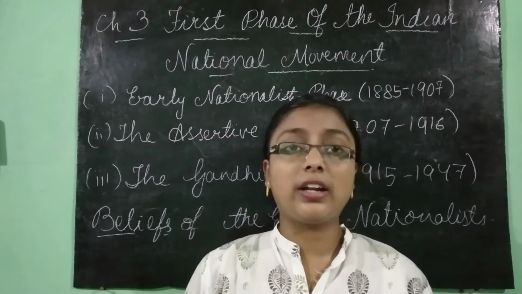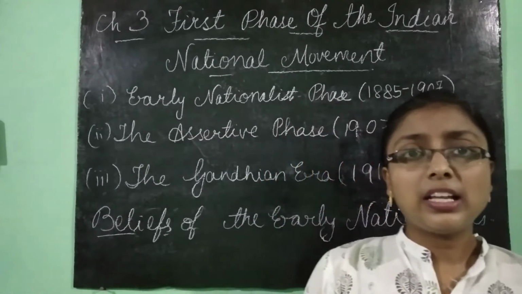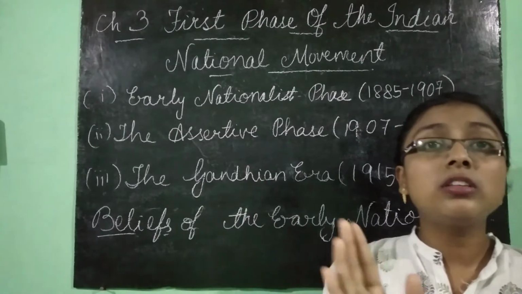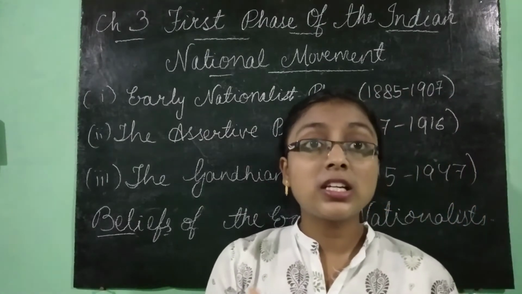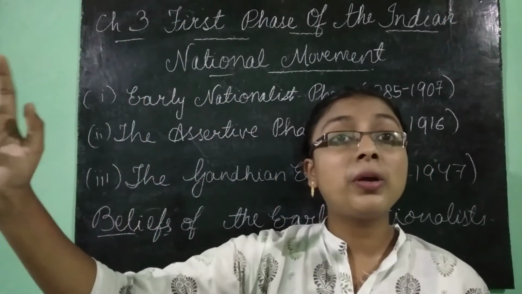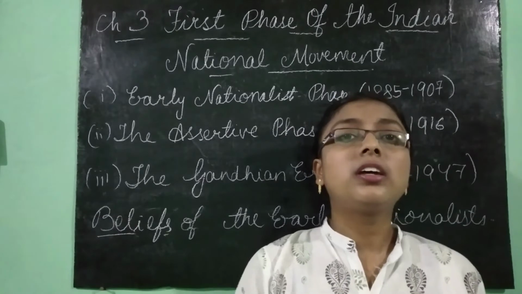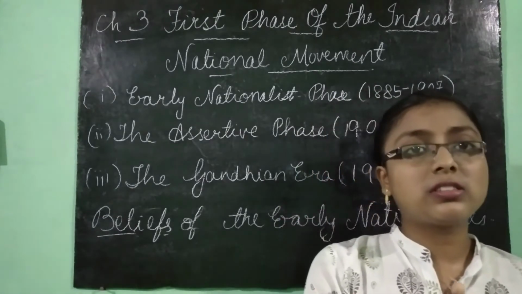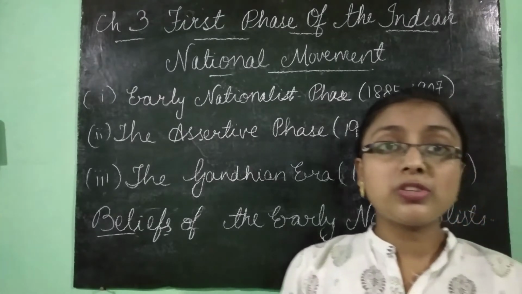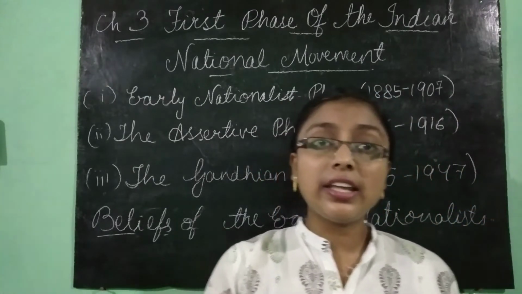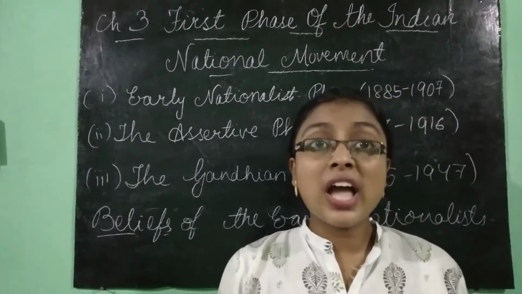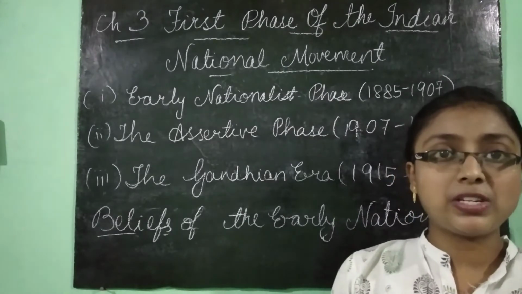Now the fifth one is that they said the British are not the obstacle stopping India from progress or development, but the social evils, social backwardness, economic backwardness, and illiteracy are driving India away from development.